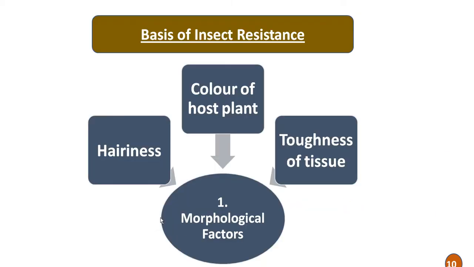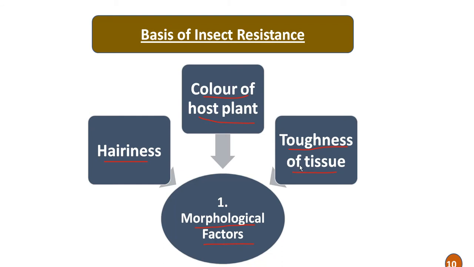Next, what are the bases of insect resistance? There are three important bases of insect resistance, of which the first is the morphological basis or morphological factors, in which different morphological traits such as hairiness, color of the host plant, and toughness of the tissue confer insect resistance in different crop plants.